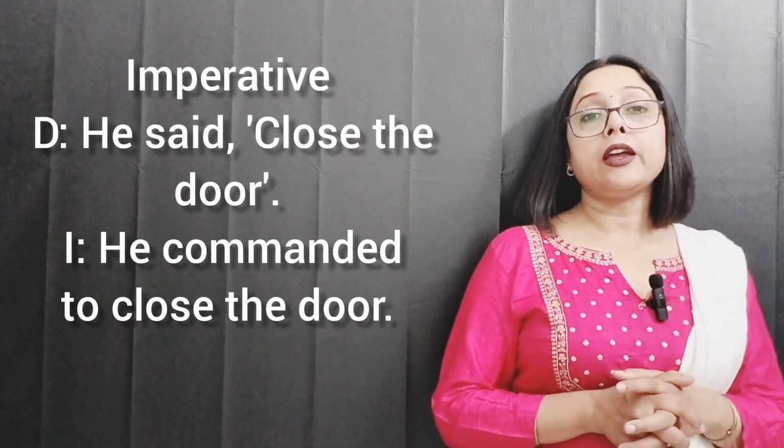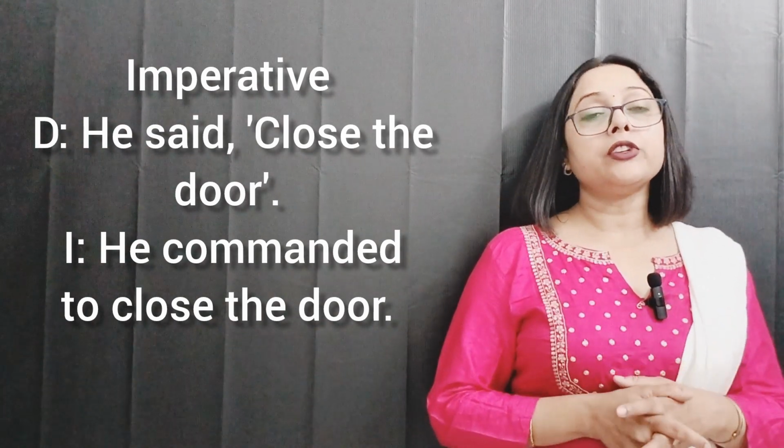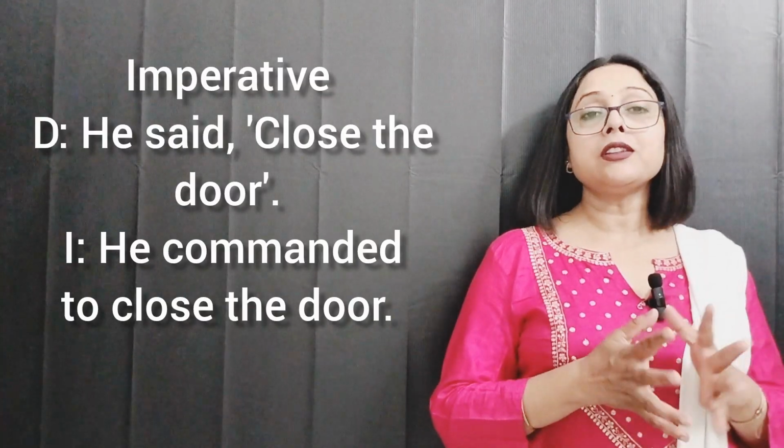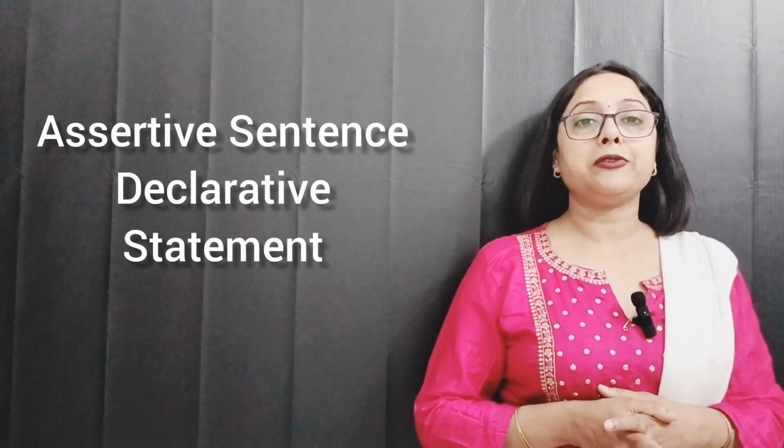Then next, the other verb, the reported verb, can be converted to the infinitive. So these are the possible changes which you can make when you are transforming an imperative sentence from the direct form to the indirect form. So let's understand another type of sentence, that is the assertive sentence.